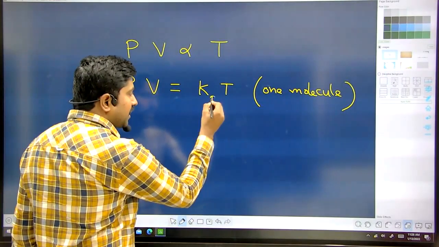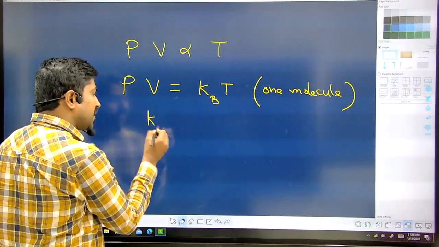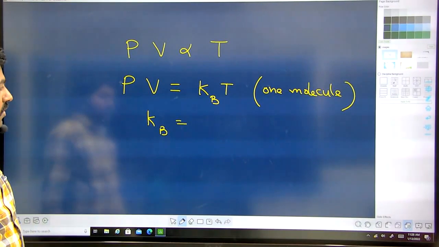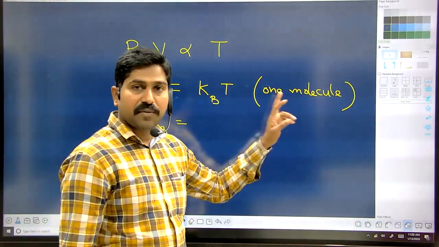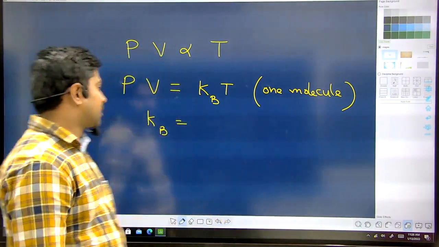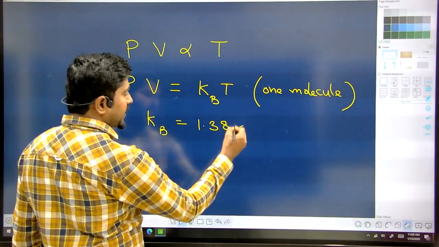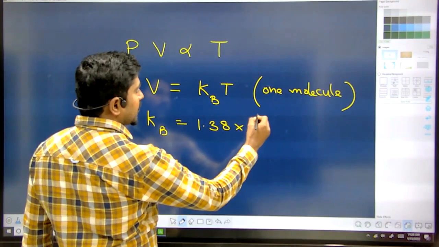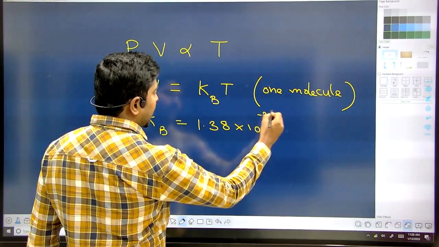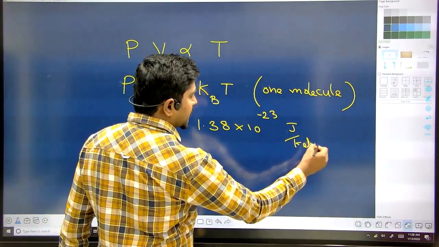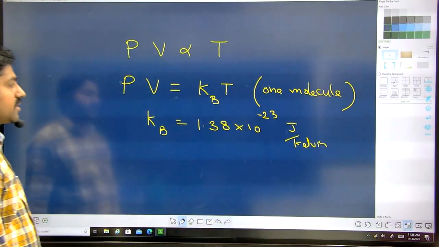Then this constant k is said to be the Boltzmann constant. What is that constant called? The Boltzmann constant, if a gas is taken for one molecule. So kB is equal to 1.38 into 10 power minus 23 joule per Kelvin. This is the value of the Boltzmann constant.